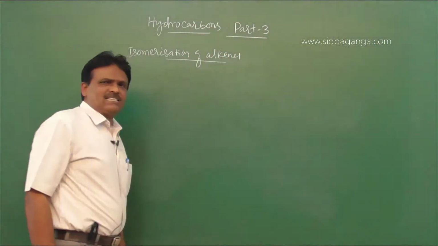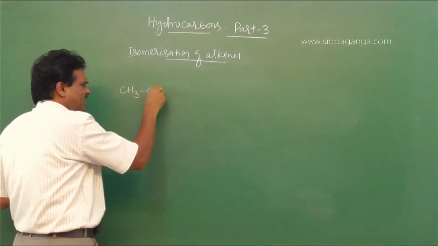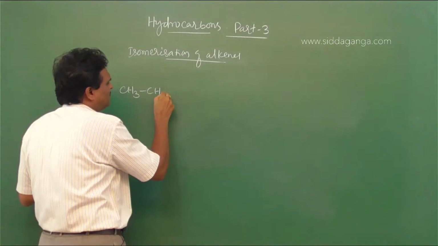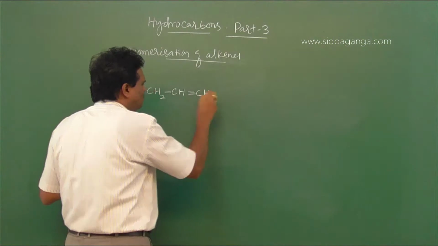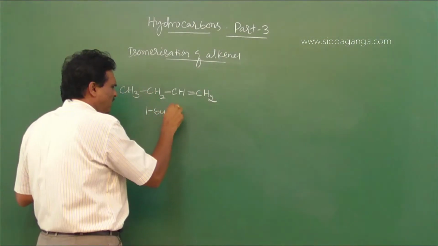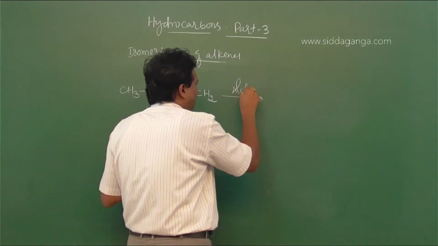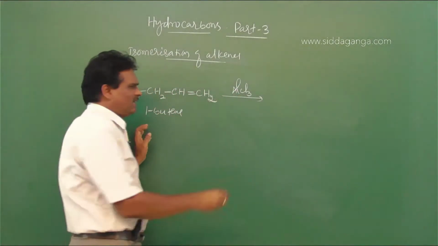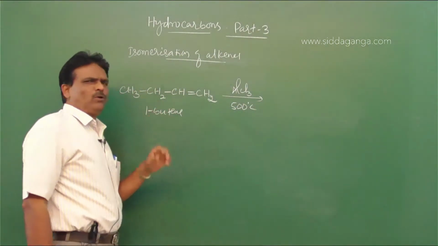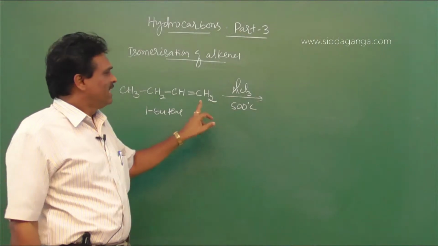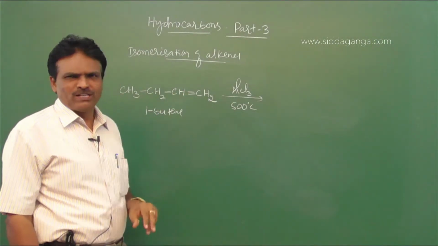So alkenes like butene, CH3 CH2 CH double bond CH2. So this is 1-butene. When it is heated in the presence of aluminum chloride catalyst at around 500 degrees centigrade, 1-butene undergoes isomerization. An isomer of this compound is formed.